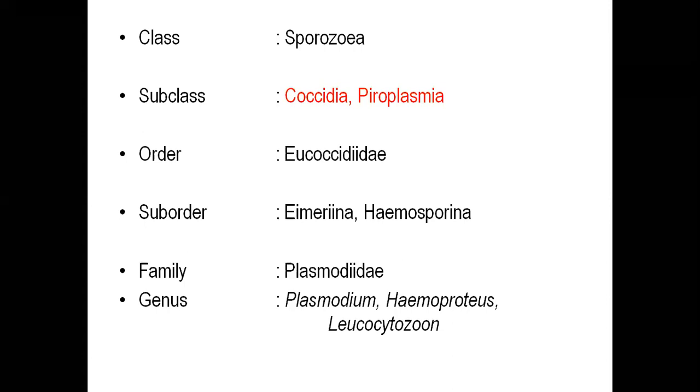Ronald Ross won the Nobel Prize in the year 1902. He was a British physician posted in India.